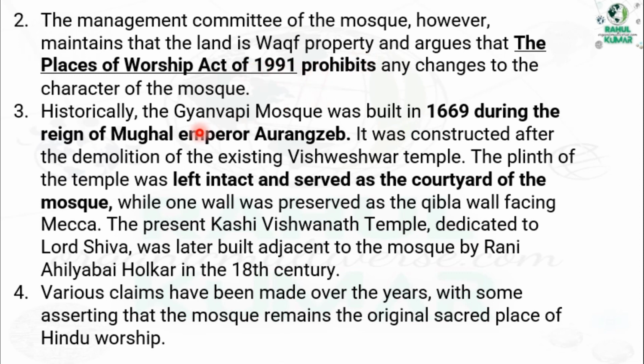Historically, the Gyanvapi mosque was built in 1669 during the reign of the Mughal Emperor Aurangzeb. It was constructed after the demolition of the existing Vishweshwar temple. The plinth of the temple was left intact and served as a courtyard of the mosque, while one wall is preserved as the Qibla wall facing Mecca. The present Kashi Vishwanath temple, dedicated to Lord Shiva, was later built adjacent to the mosque by Rani Ahilyabai Holkar in the 18th century. Various claims have been made over the years, with some asserting that the mosque remains an original sacred place of Hindu worship.